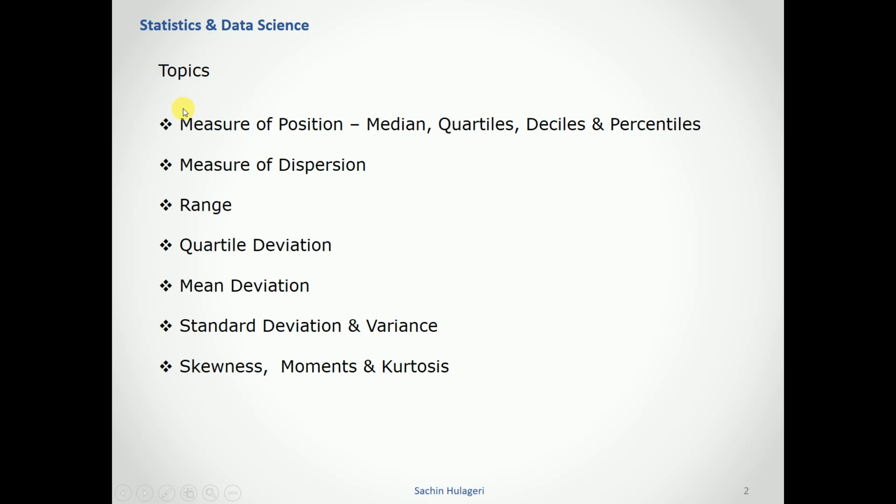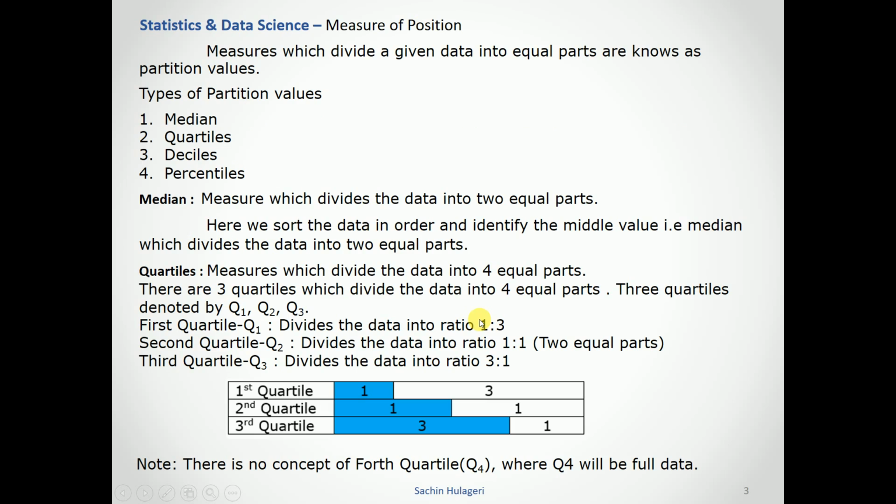In this chapter, we are going to cover measures of position like median, quartile, decile and percentile, and measures of dispersion: range, quartile deviation, mean deviation, standard deviation and variance, skewness, moments and kurtosis. All this comes under descriptive statistics. Okay, let's see the measures of position.